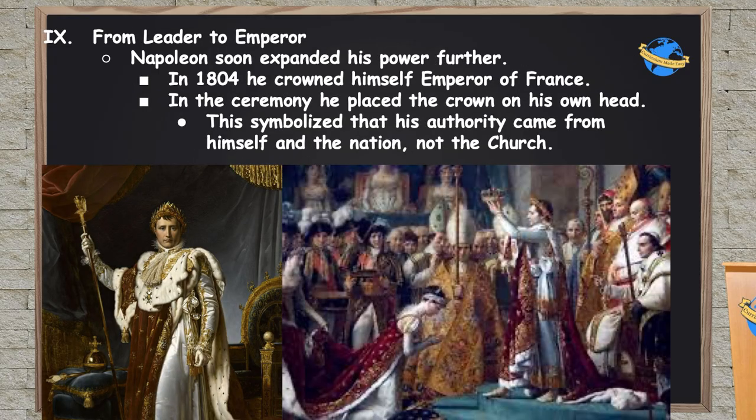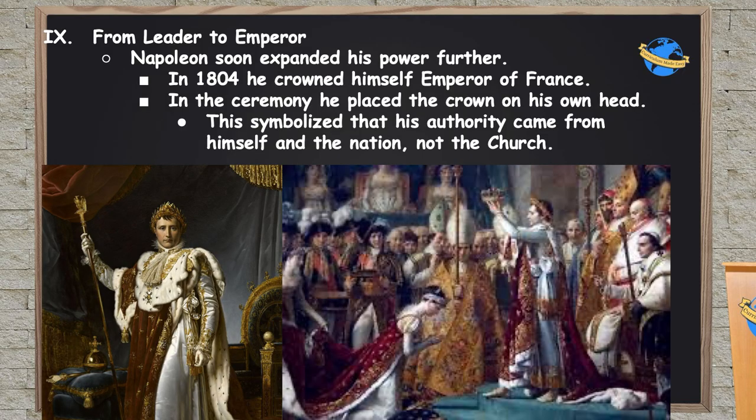So, while nominally, Napoleon is technically an elected leader at this point as first consul, this all changes in 1804 when he decides he wants to expand his power even further. So in 1804, he kind of invites the Pope over to crown him Emperor of France in a very big ceremony that basically restores the monarchy and things like that. But now instead of the House of Bourbon, the family of the Bourbons being in charge, it will be the Bonapartes that are in charge.